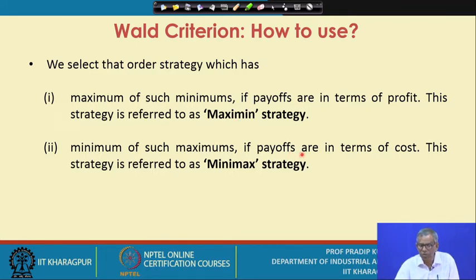Whereas if the payoffs are in terms of cost, what do you do? You select the minimum of such maximums. This strategy is referred to as the minimax strategy. That means first you select the maximum value, the maximum cost, that is the worst value, and then out of all possible maximum values you search for the minimum one. That's why it is referred to as the minimax strategy. So you just remember the two strategies: either the maximin strategy or the minimax strategy.